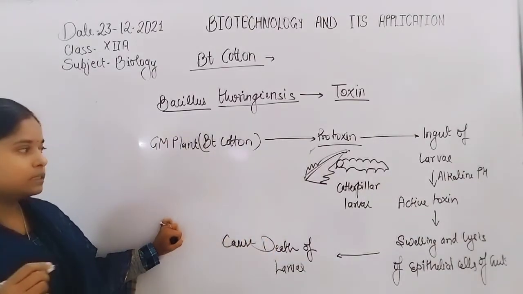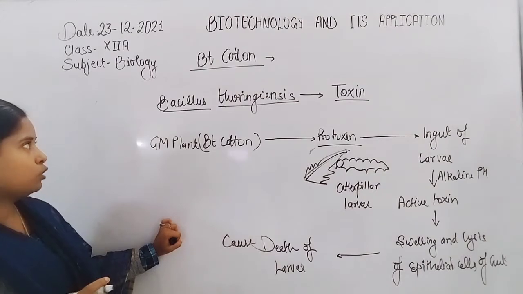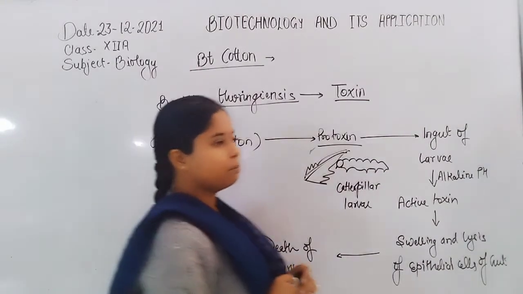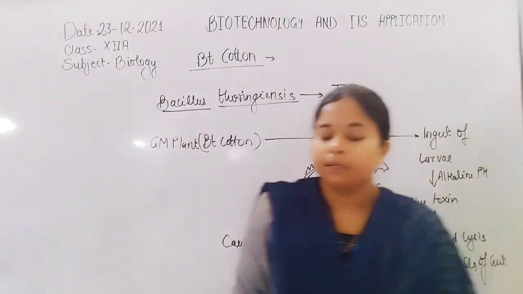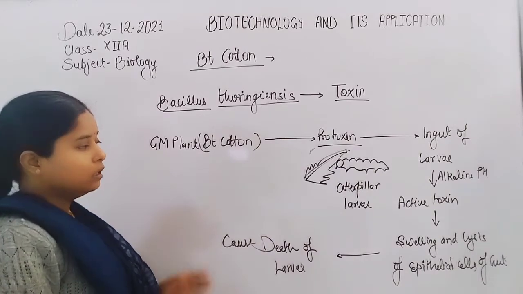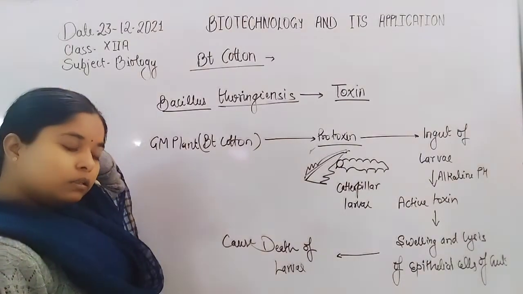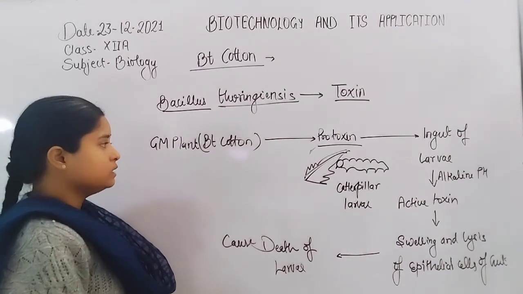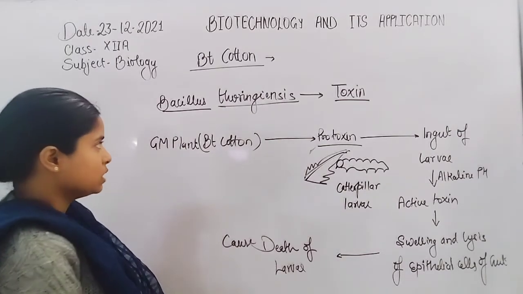So due to this reason, Bt cotton is a more acceptable GM plant, because it protects itself from the larvae. The genes which are present in Bt cotton are cry genes of Bacillus thuringiensis.